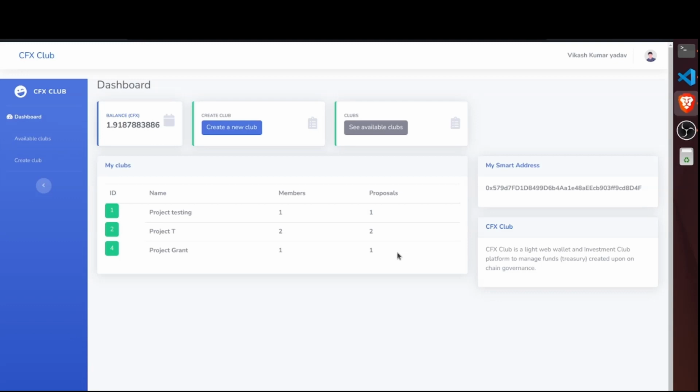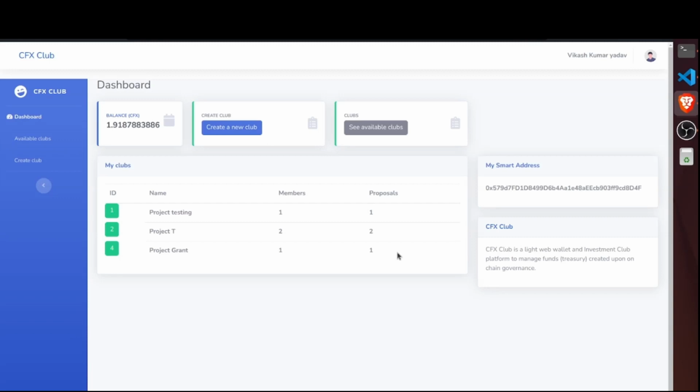Today, I'm excited to share a project I built on top of the Conflux network, deployed on the Conflux Testnet. This project is designed to manage investment clubs where anyone can create or join a club, raise funds through proposals, and let the community decide on execution and closure through a DAO-style governance model. In simple terms, it's a combination of fundraising, investment management, and DAO-based automation. So, let's dive right in.